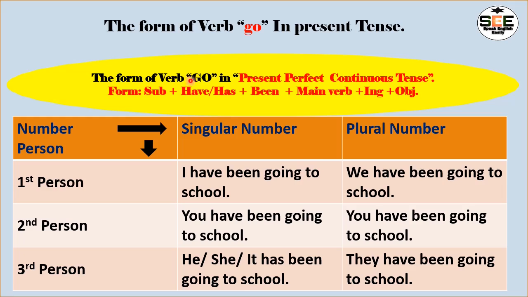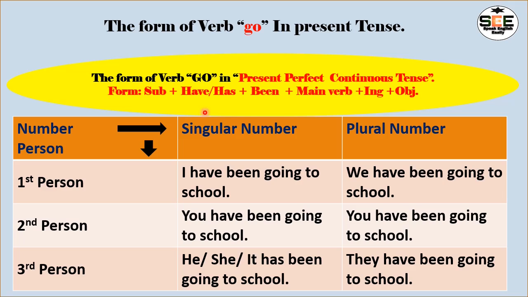So this is the formation I have already given here for the first person singular in present perfect continuous tense for the go verb. And if we see the plural number, then we find I replaced with we: we have been going to school.